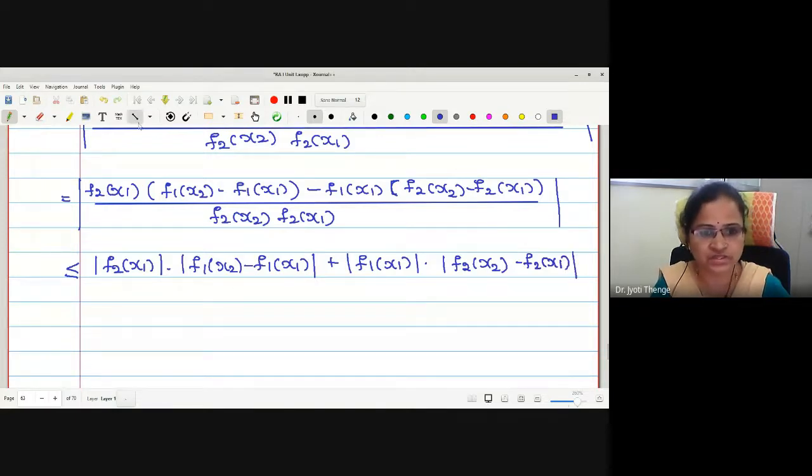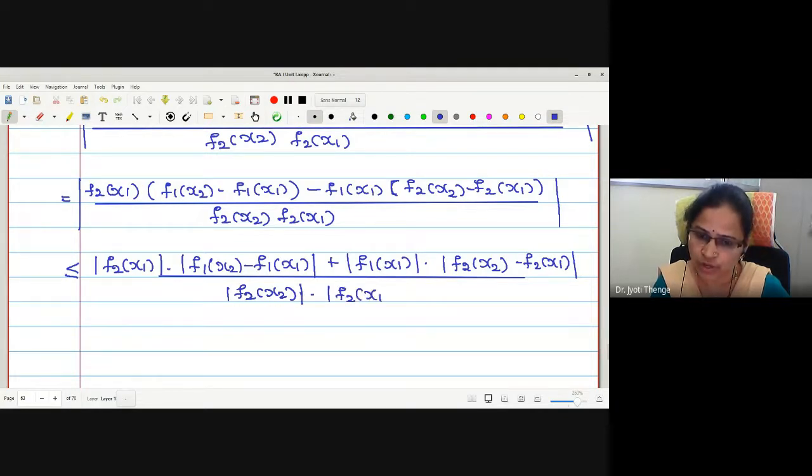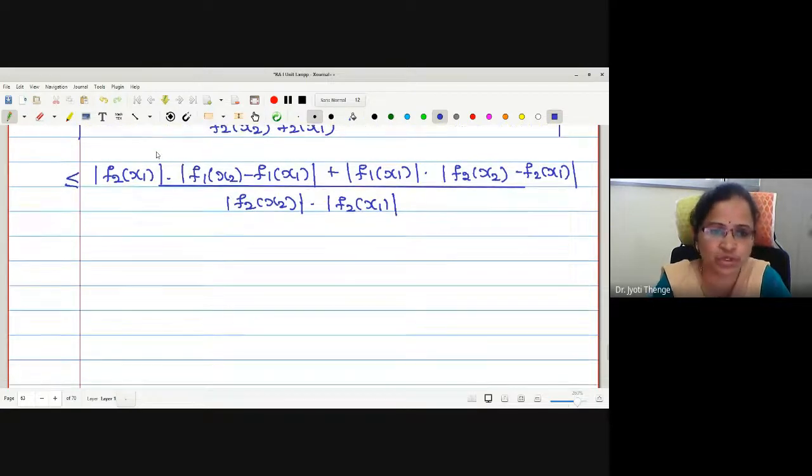And everything is divided by mod f2 x2, mod f2 x1. Now, knowing the bounds of all the functions, let me put the bounds. What is the bound for f2 x mod f2 x1? Is it k? What are the bounds for this denominator? You can separate the denominators. The bound for this is 1 upon lambda, 1 upon lambda.